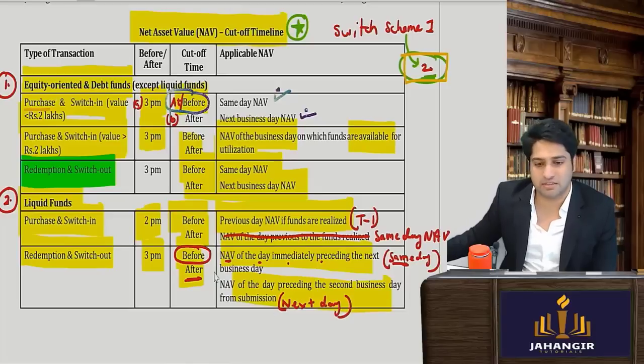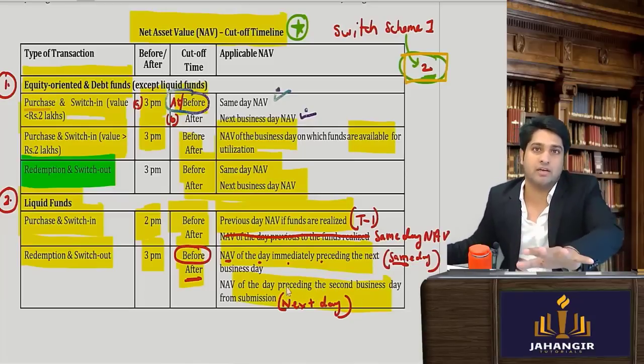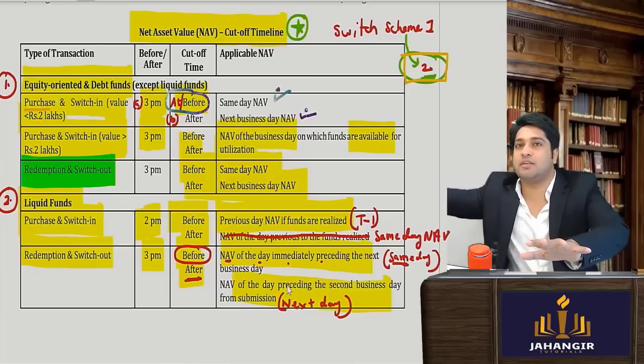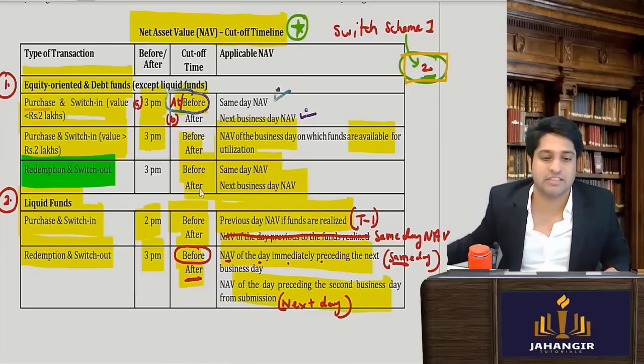How have they given? Let's see. NAV of the day preceding the second business day from submission. So I submitted after 3 p.m. today. So the day before two days after, that is obviously tomorrow. So they just put it in a little confusing manner.